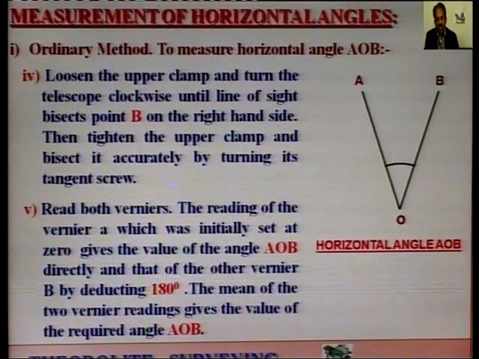Read both verniers. Every time we will have to read both the verniers A and B. The reading of the vernier A, which was initially set at 0, gives the value of the angle AOB directly and that of the other vernier by deducting 180 degree, that is it was set on 180.